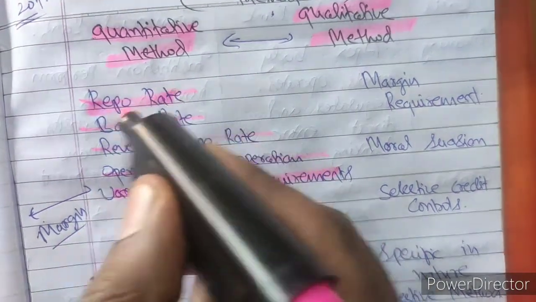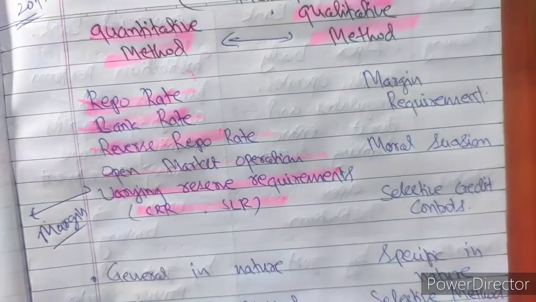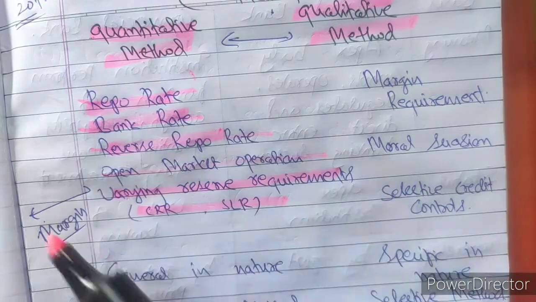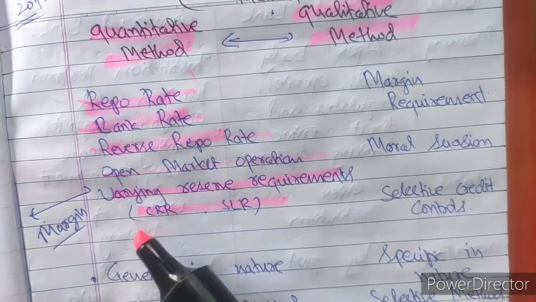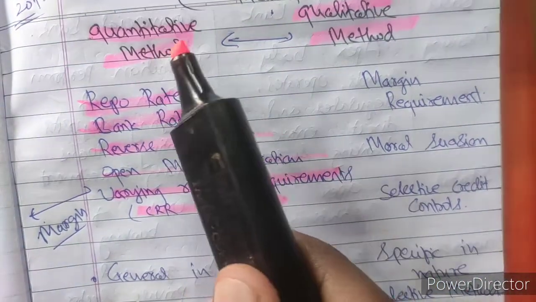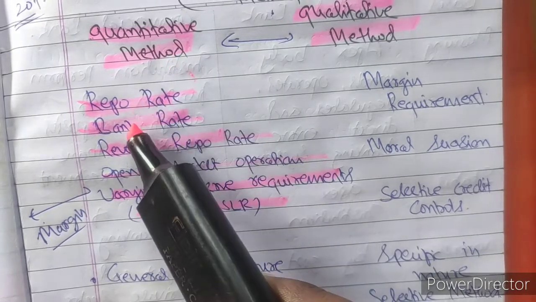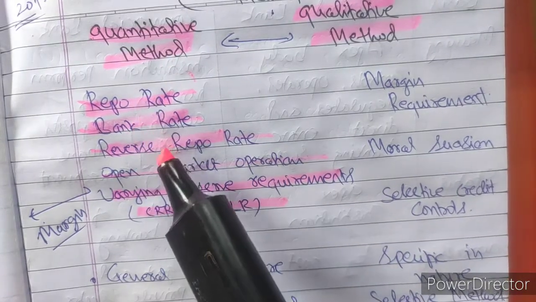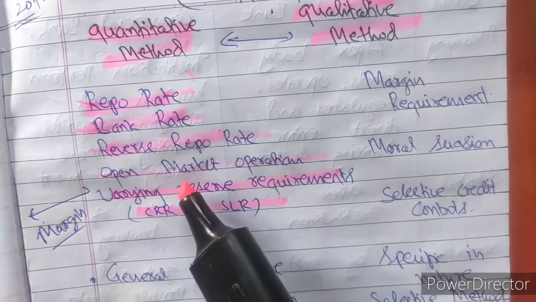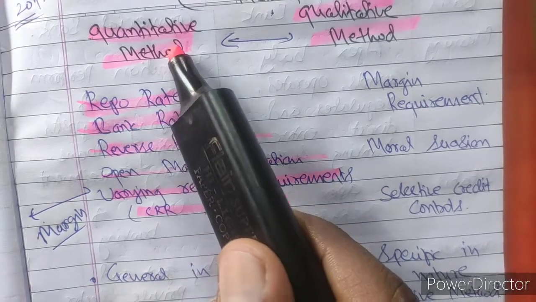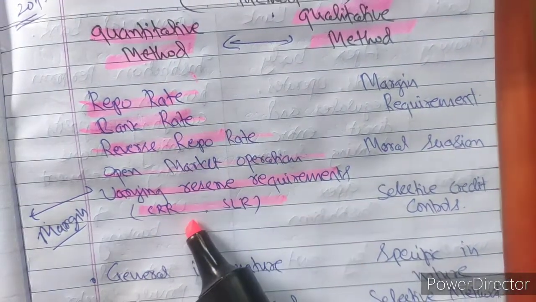So these all are the portion of quantitative method, because they are focusing in general on the whole economy. That's why they are known as quantitative. Why quantitative? Because they are also related with numbers and quantity: repo rate, bank rate, reverse repo rate. So they are related with quantity and number. That's why they are known as quantitative method. I hope these methods are clear.